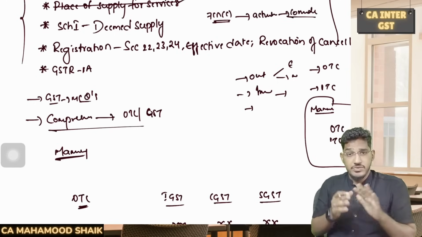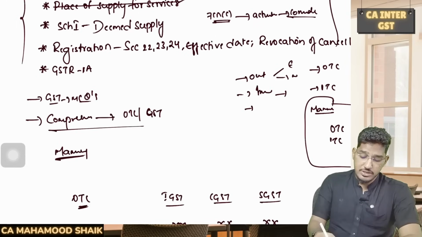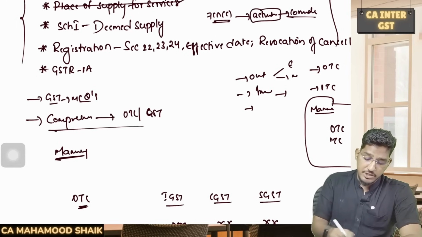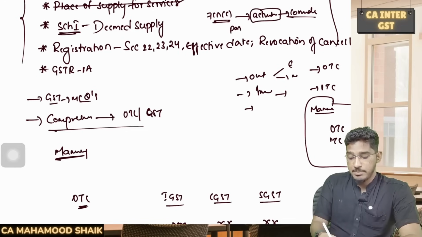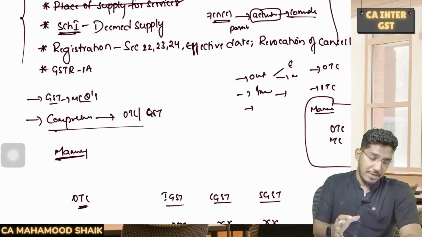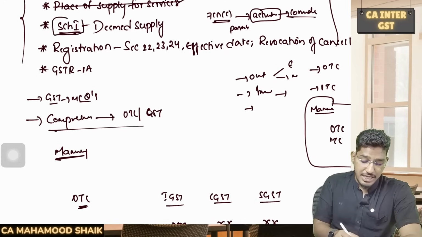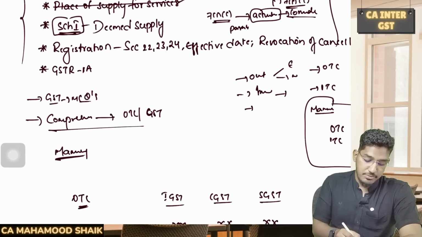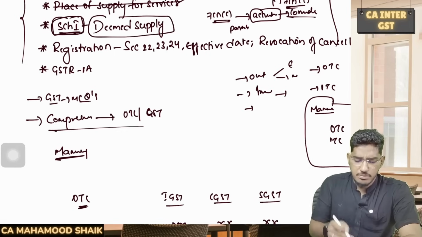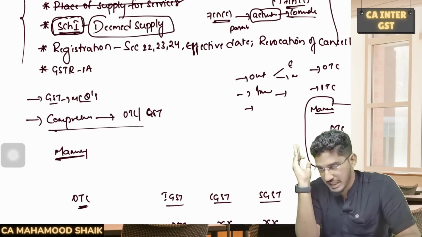Those activities are mentioned in schedule 1, and in that 4 paras are given, para 1, para 2, para 3, para 4. So those 4 activities, even if done without consideration, will be deemed as supply as per section 7 subsection 1 clause C. From this part of the supply chapter also, we are seeing a compulsory question in each and every attempt.